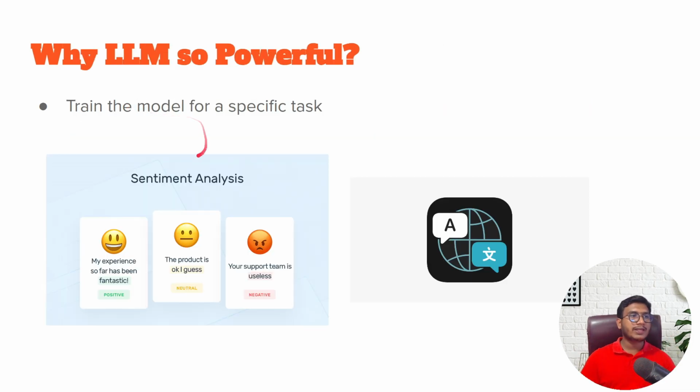As I already told you, a traditional language model can only perform one specific task at a time. Let's say you want to build sentiment analysis. You have to train one model which will only be able to do sentiment analysis, whether the sentiment is positive, neutral, or negative. Let's say you want to perform language translation. You have to train another model for that, and that model will be able to translate any kind of text. That means you have created two separate models for two separate tasks. But if you are using a large language model, you need to train only one model, and that can perform multiple tasks. This is the idea of the large language model.